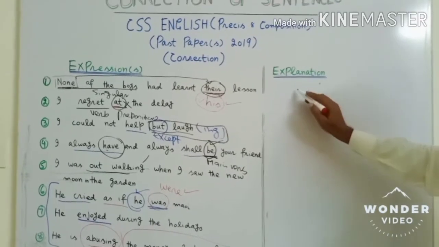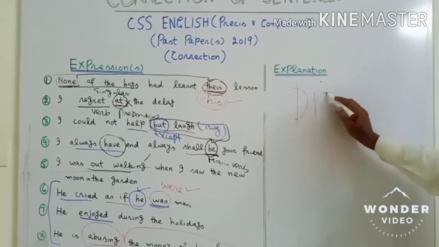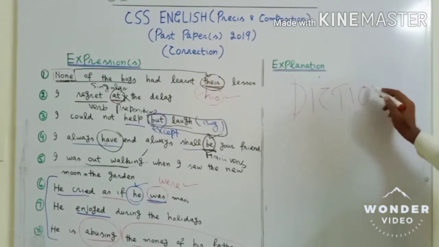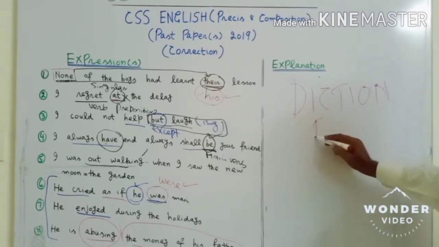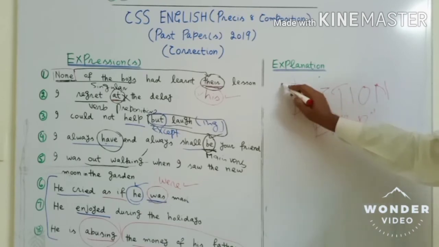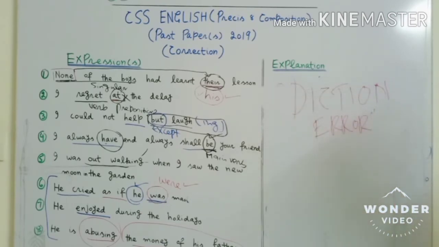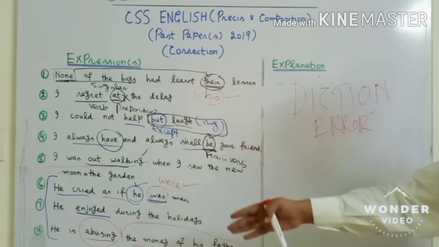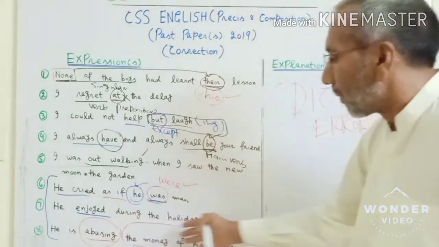Technically, we call it diction error. Diction error means words are fine, but they don't give proper sense in that situation. Suppose here we need some other word to make its sense clear.